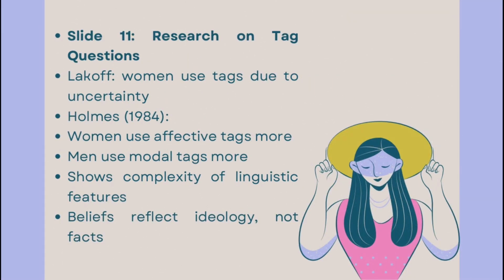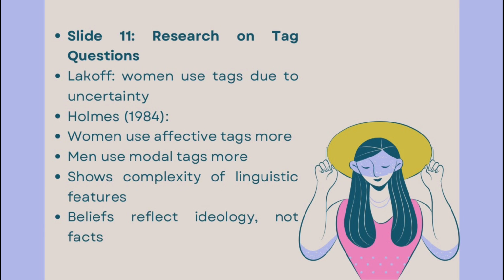Studies, especially by Holmes, 1984, found that although women may use more tag questions, they mostly use affective tags to facilitate conversation. Men, by contrast, more often use modal tags that express uncertainty. Tag questions can also take on different meanings depending on context, showing that one form serves multiple functions.